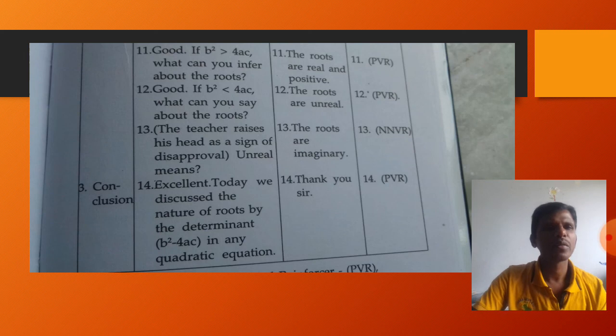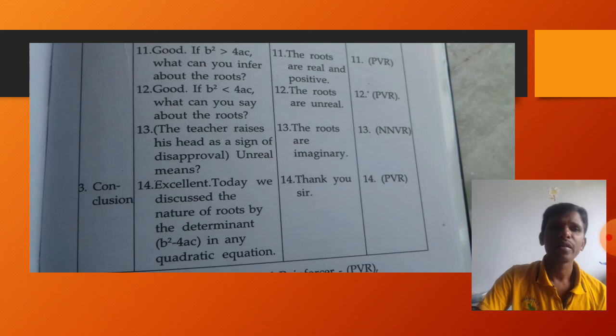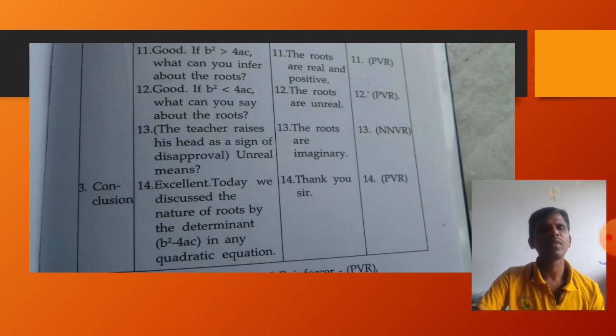So automatically the student gives a reply, thank you teacher, as the teacher says that today we discuss the nature of roots by the determinant b square minus 4ac in any quadratic equation. The student replies, thank you sir or madam. This is also positive verbal behavior. So generally we should not use the negative verbal behavior.